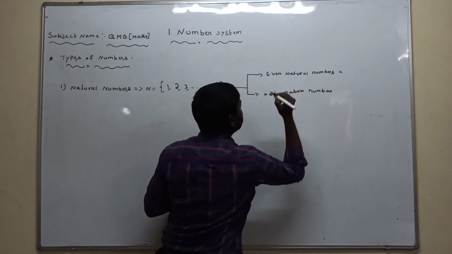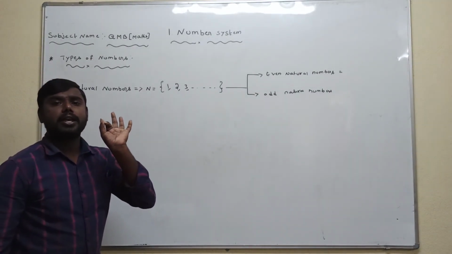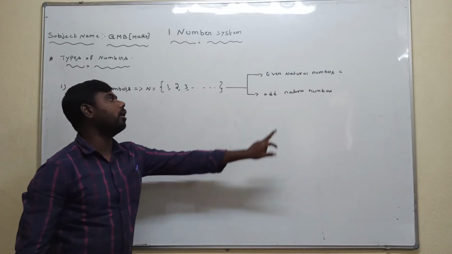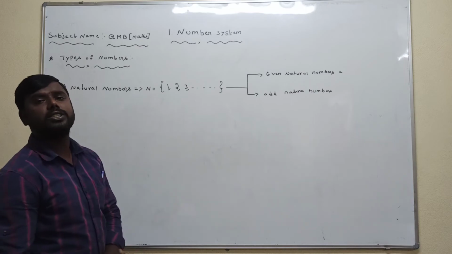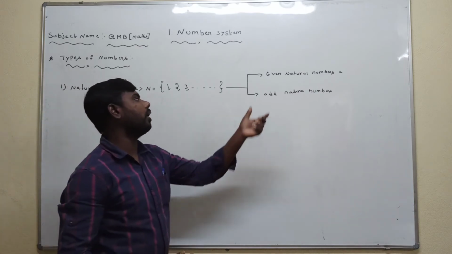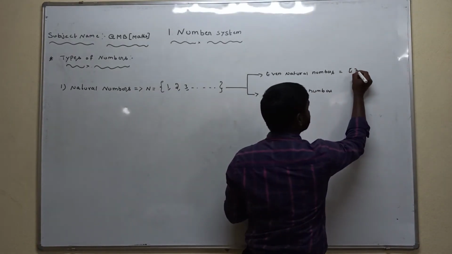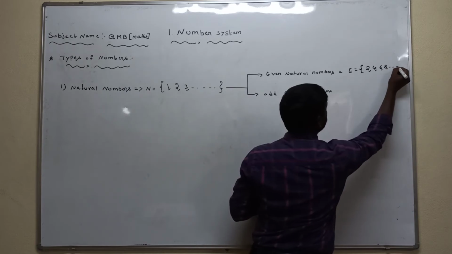What is the definition of an even natural number? A natural number which is divisible by 2 is called an even natural number. For example, 2, 4, 6, 8, and so on.